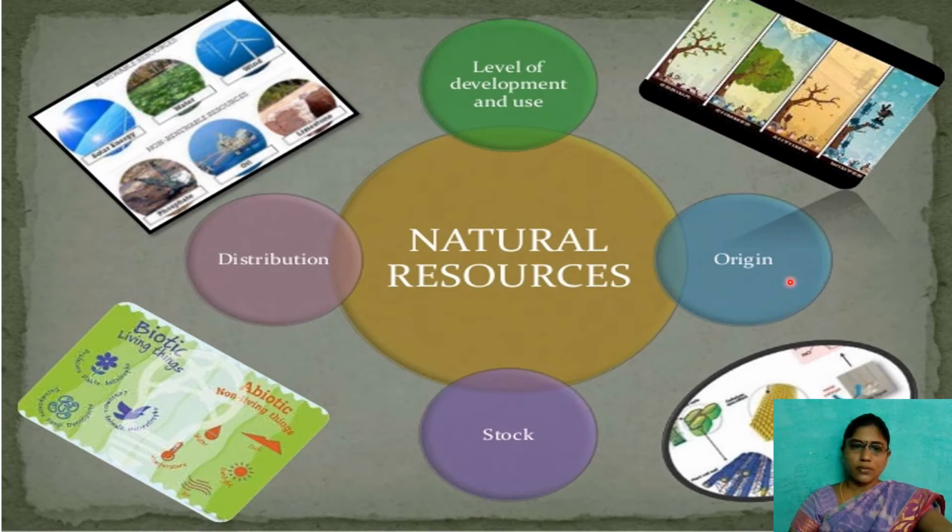On the basis of originality, biotic and abiotic; on stock, the piled one; on distribution, not distributed equally all over the country; and the development of the use. In this we have again renewable resources and non-renewable resources. All we discussed in our previous classes.